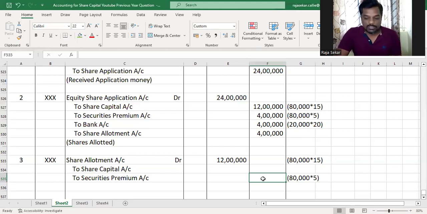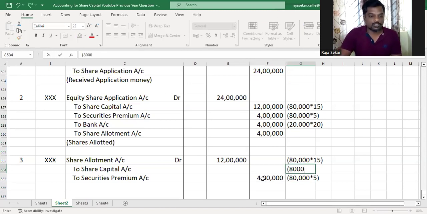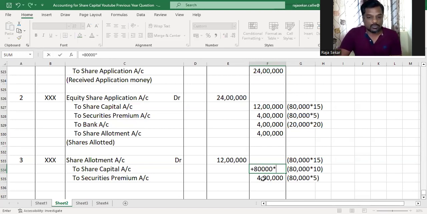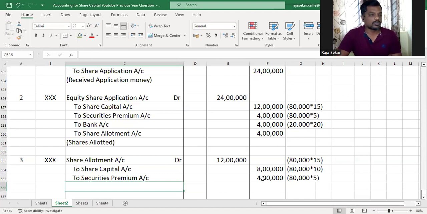So premium is 80,000 into 5, and capital is 80,000 into 10. That is the capital portion of the amount due. So the 5 is premium, so the remaining 10 is capital. So 80,000 into 10. Understood?